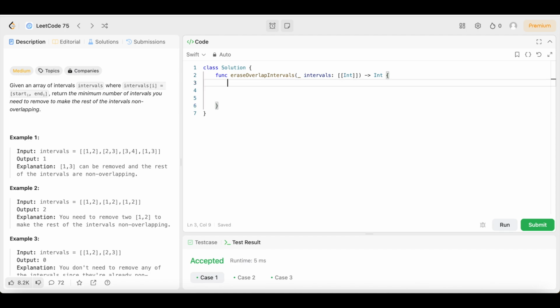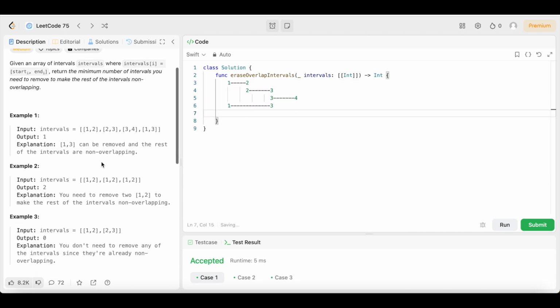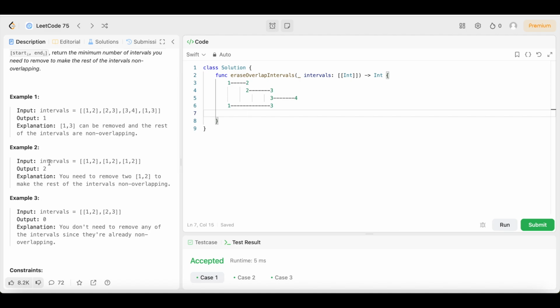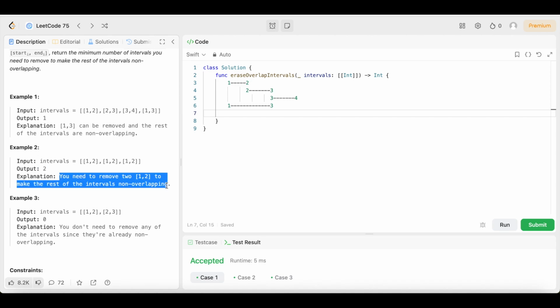So let's continue with the examples. I'm going to leave that up there so you can look at it while we go over the other examples. In example 2, the input intervals are 1, 2, 1, 2, 1, 2. In this case, we need to remove 2 intervals, and the explanation says you need to remove two 1, 2s to make the rest of the intervals non-overlapping.